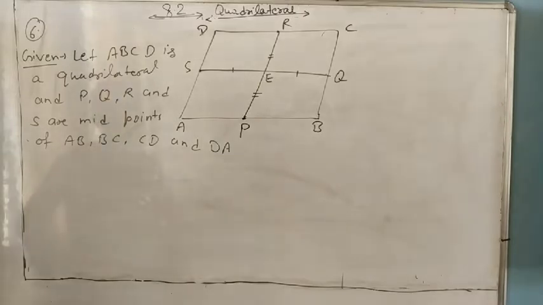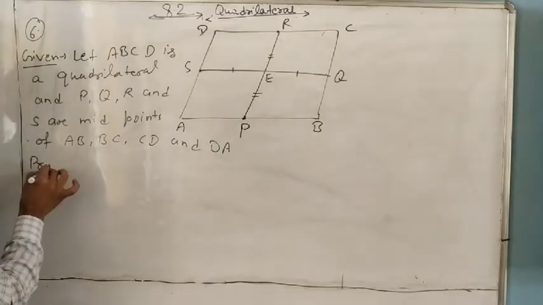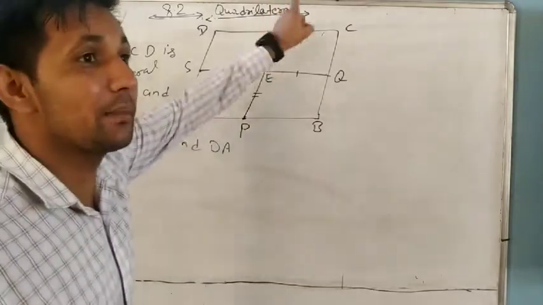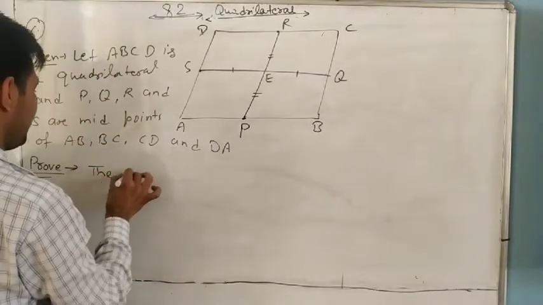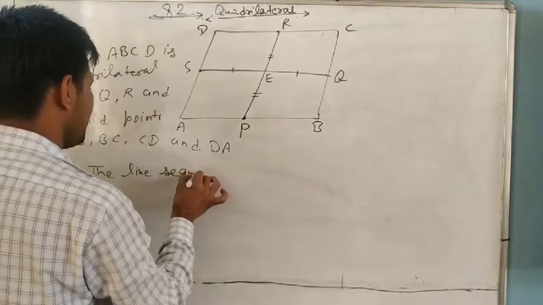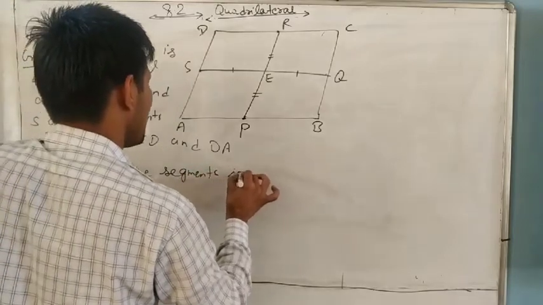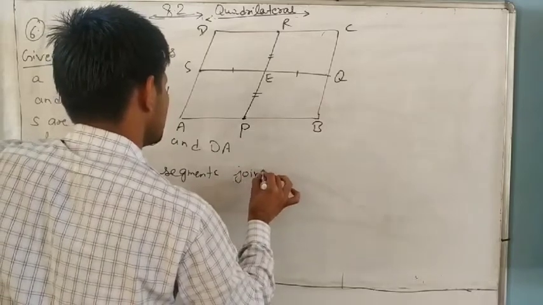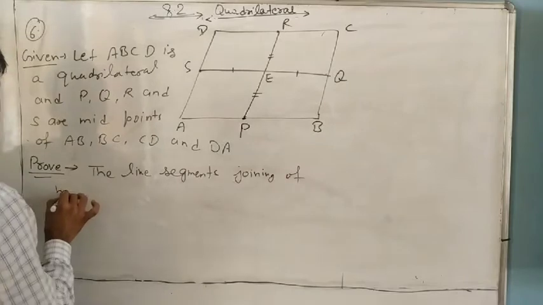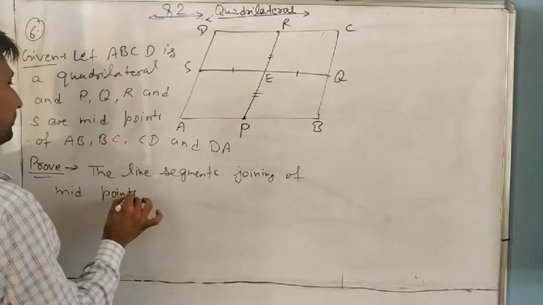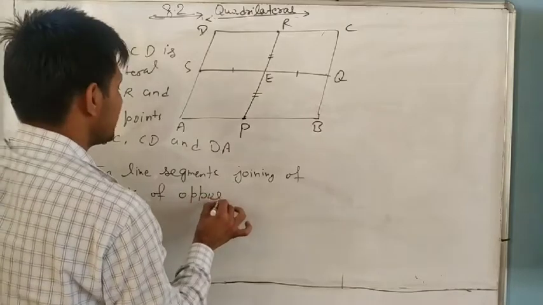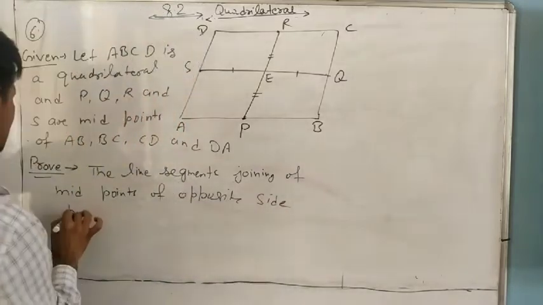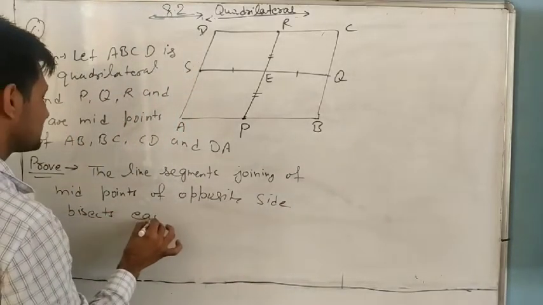So this one is given. And what do we want to prove? Prove that the line segment joining the midpoints of opposite sides bisect each other.